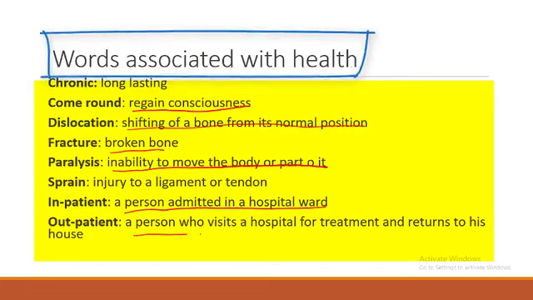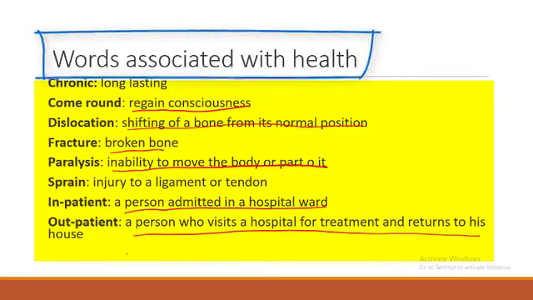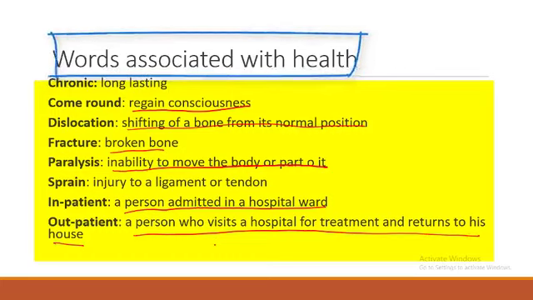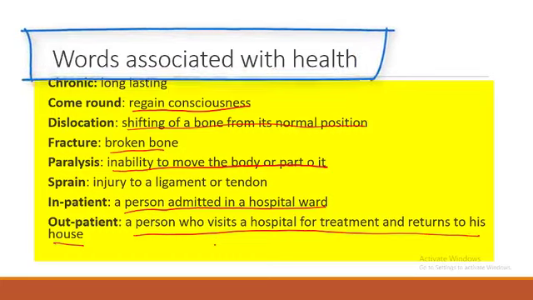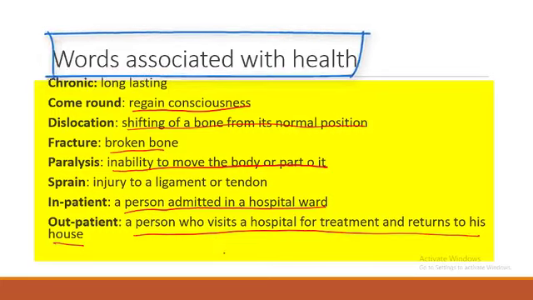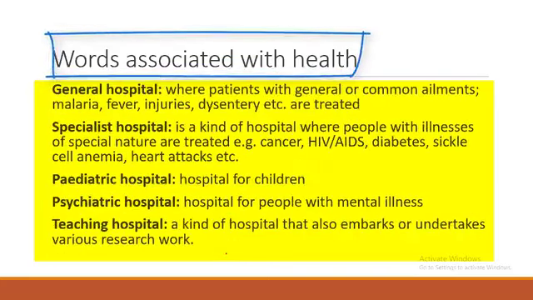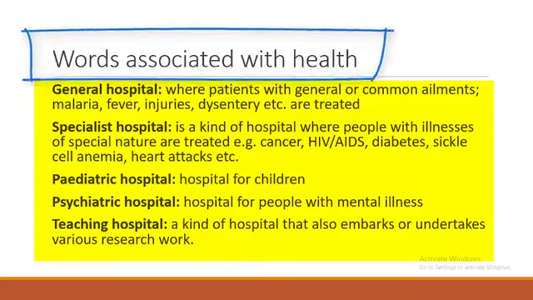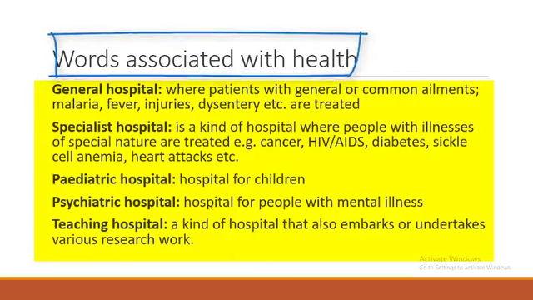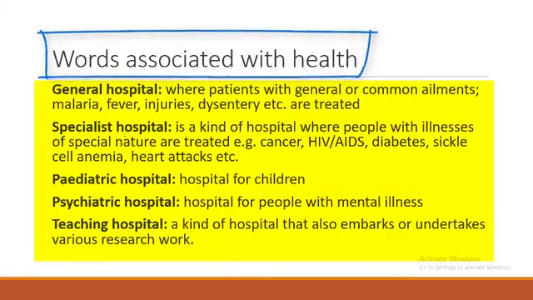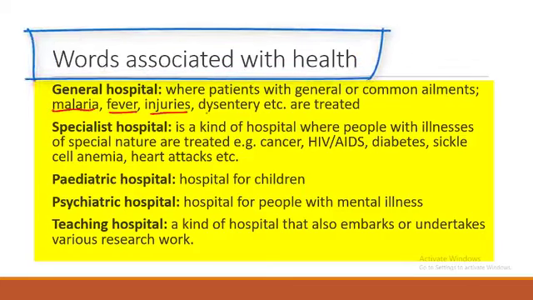But when a person visits hospital for treatment and returns to his or her house, the person is not an inpatient, the person is an outpatient. So sometimes some persons are admitted in the hospital and they receive treatment, then they are inpatients. When you just come for diagnosis or treatment and you return to your home, you are an outpatient. Then you have what you call a general hospital. General hospital is where common ailments are treated. And what are those common ailments? We mentioned them: malaria, fever, injuries, dysentery.